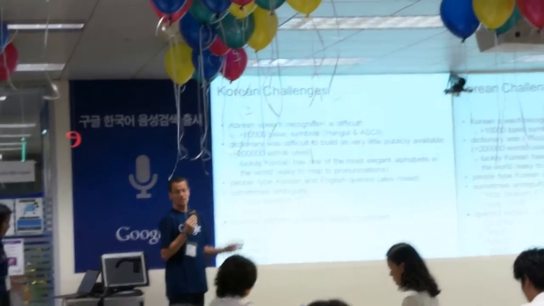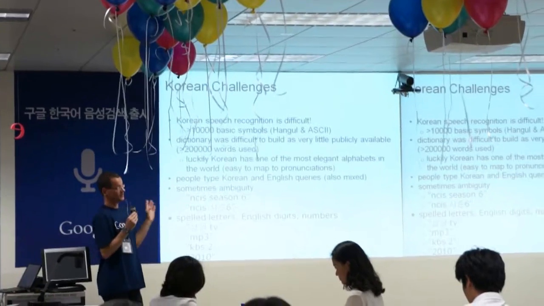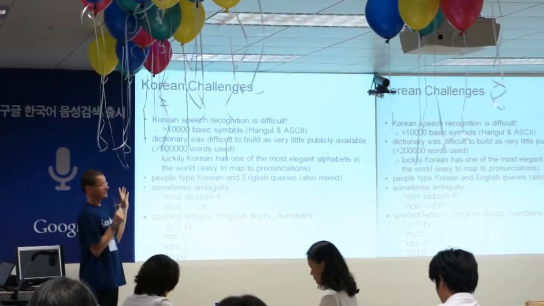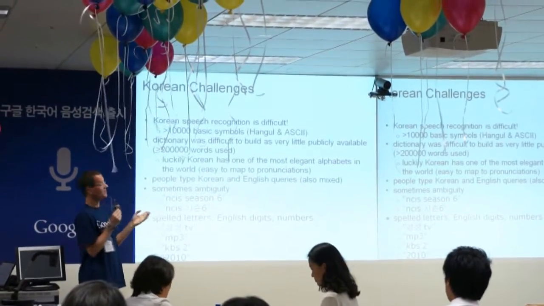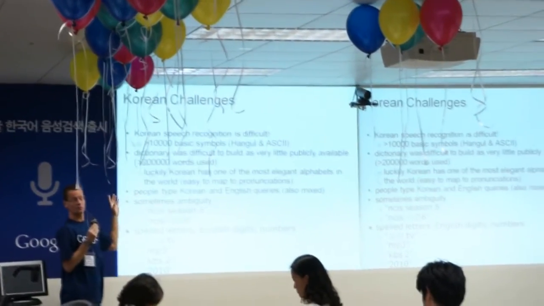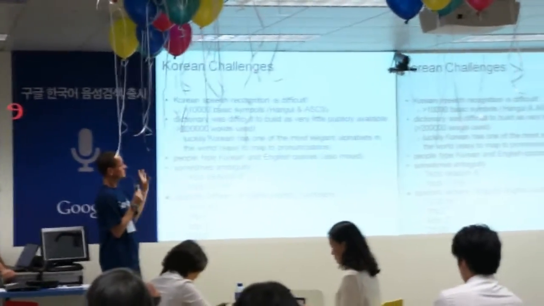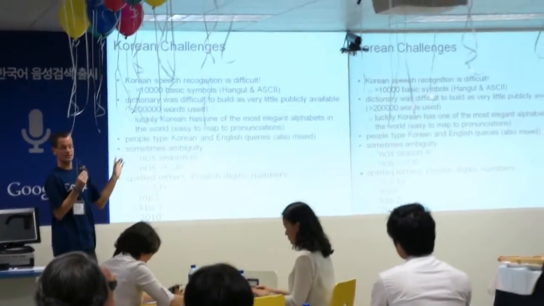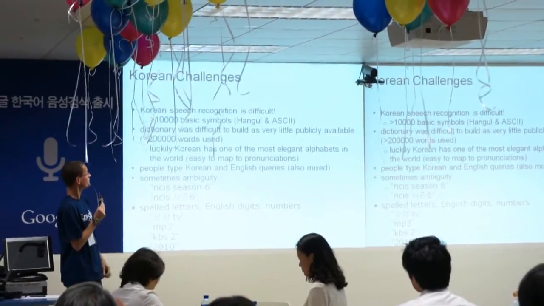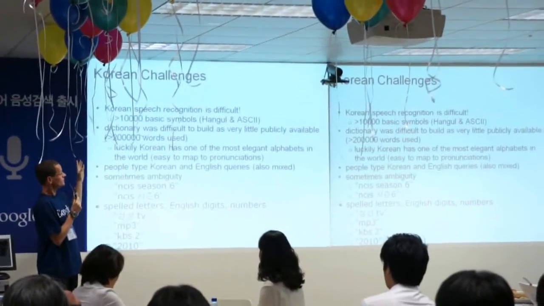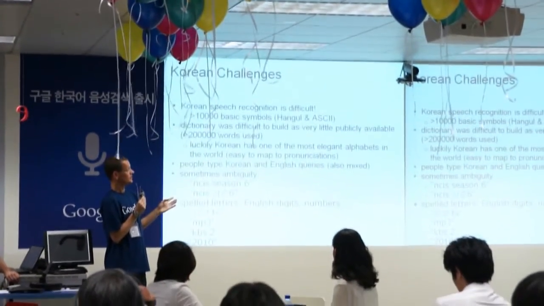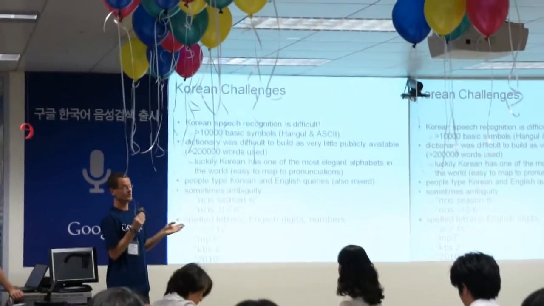So what were some of the challenges that we had with Korean? So first of all, Korean speech recognition is difficult, more difficult than some other languages. And there are many reasons, but one of them is that there are more than 10,000 basic symbols. If we count the Hangul, the normal Unicode Hangul characters, if you count them as one character, that I talked about before, was hard to build because there's very little information publicly available on the internet.